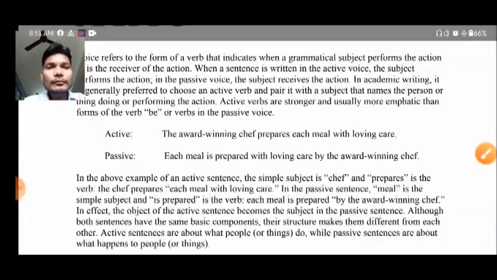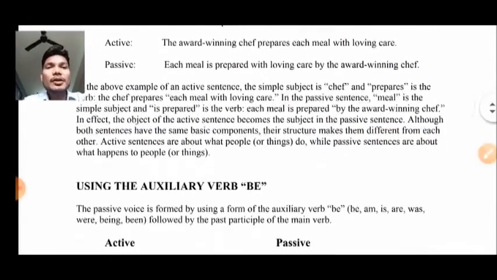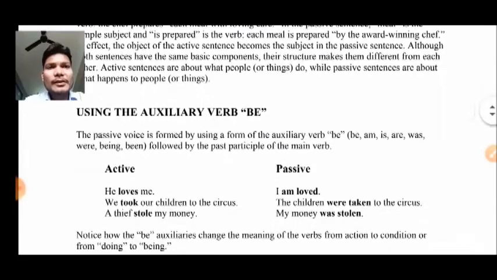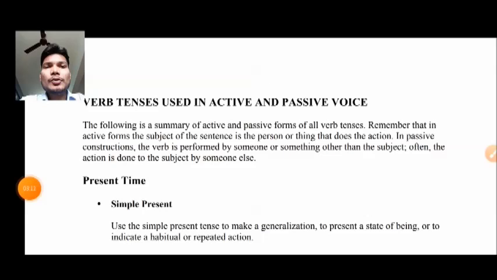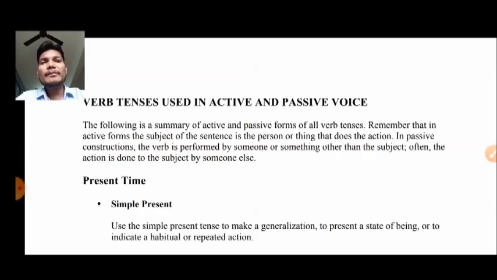Okay, now going ahead, using auxiliary verb be. So now we are going to discuss first of all the tense, and then after how to make a passive voice sentence, step by step. Here you can read that the following is a summary of active and passive forms of all verb tenses.